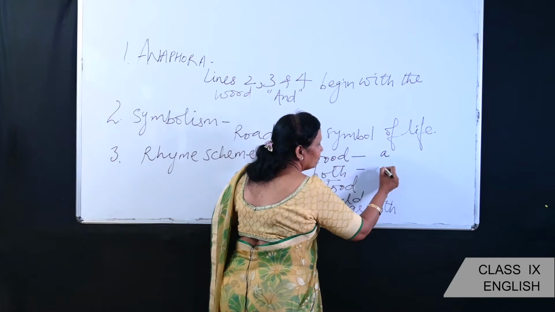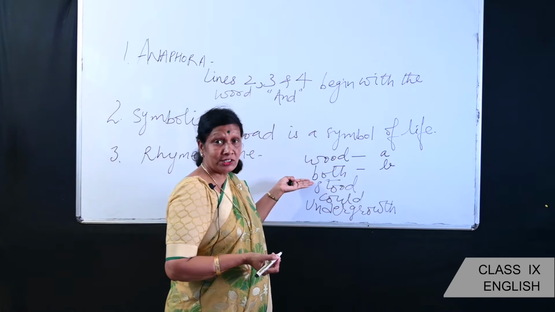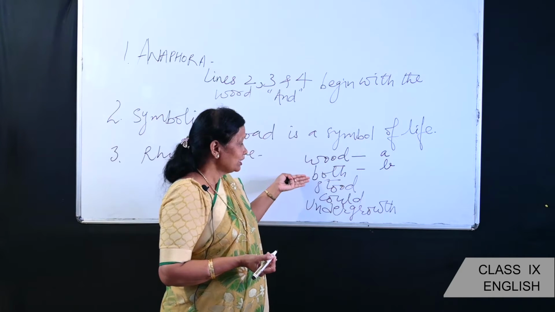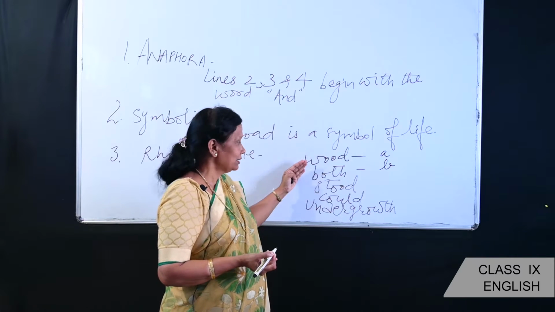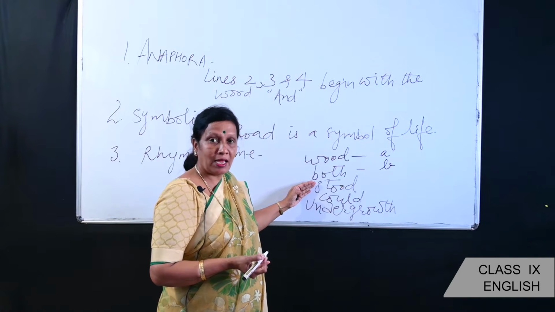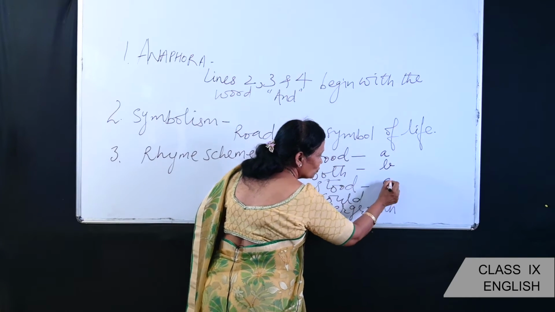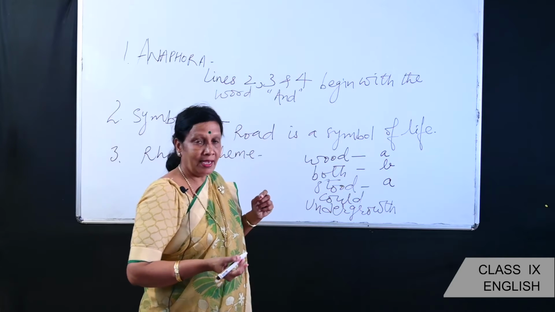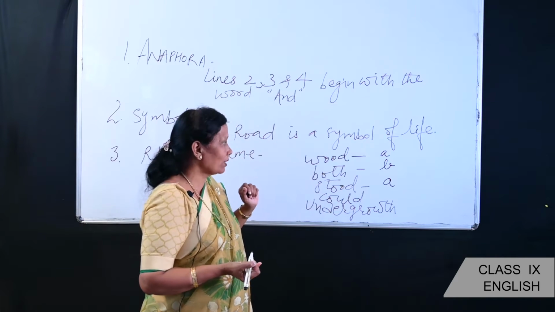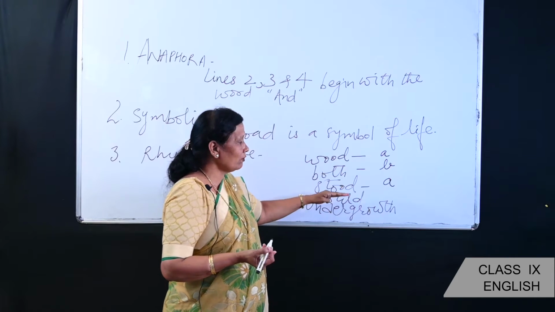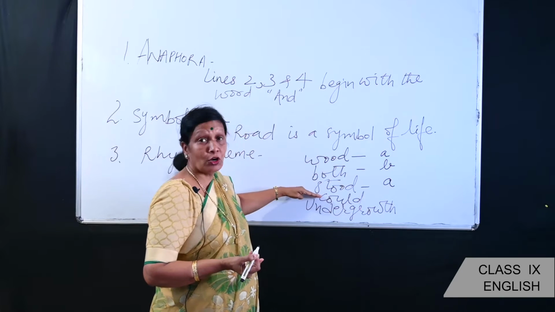So for both we will write B, right? And now stood. Stood rhymes with wood. Wood, stood, both of them are rhyming words. Here wood was A, so again for stood also we write A. The next word is could. Could again rhymes with stood. Wood, stood, could.